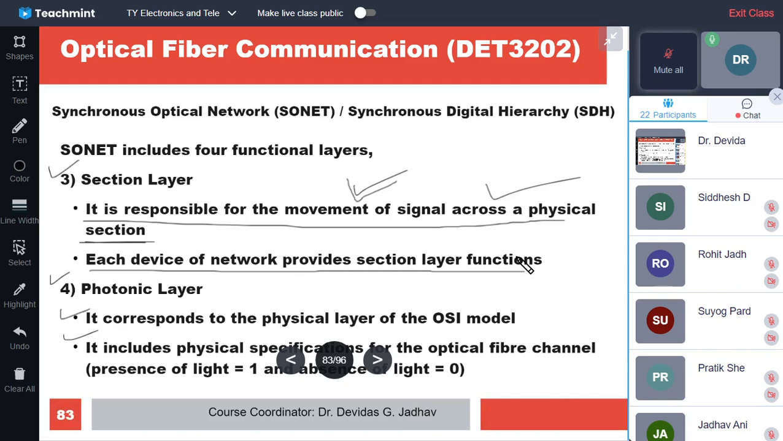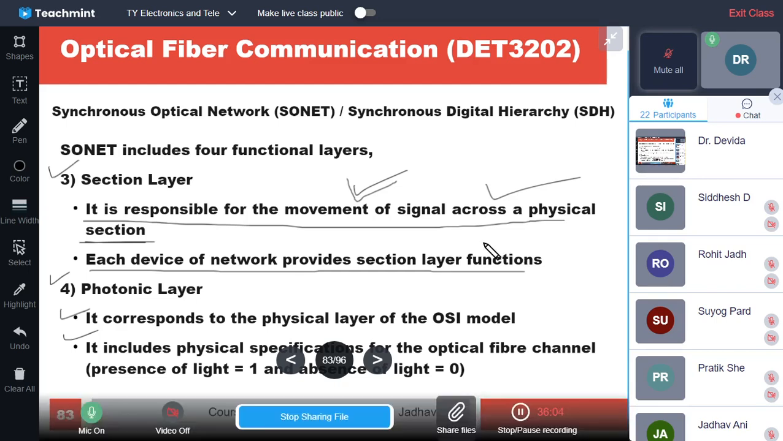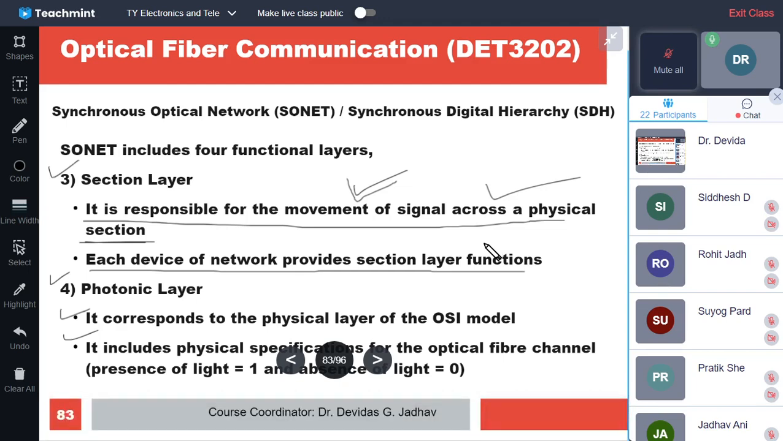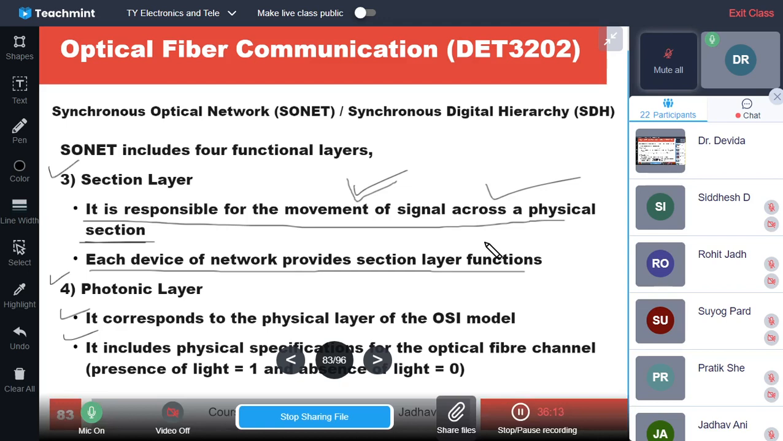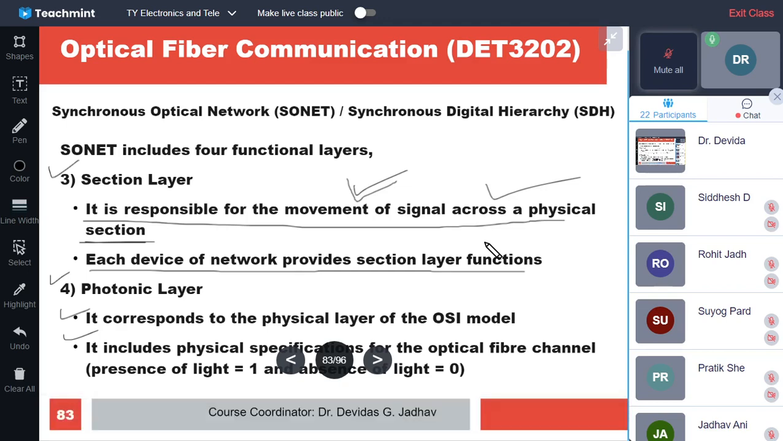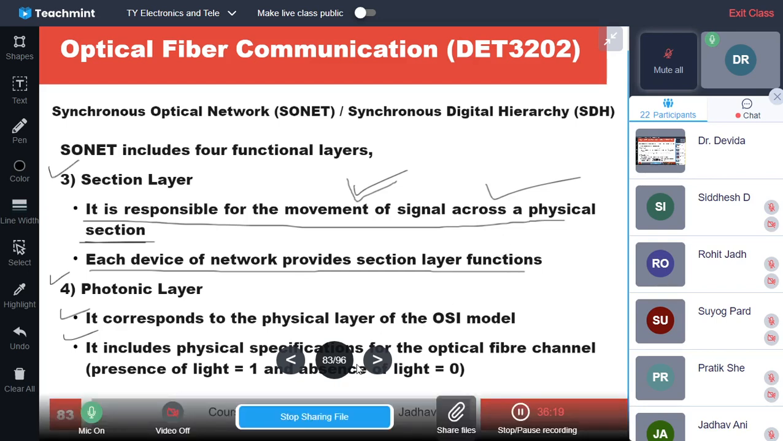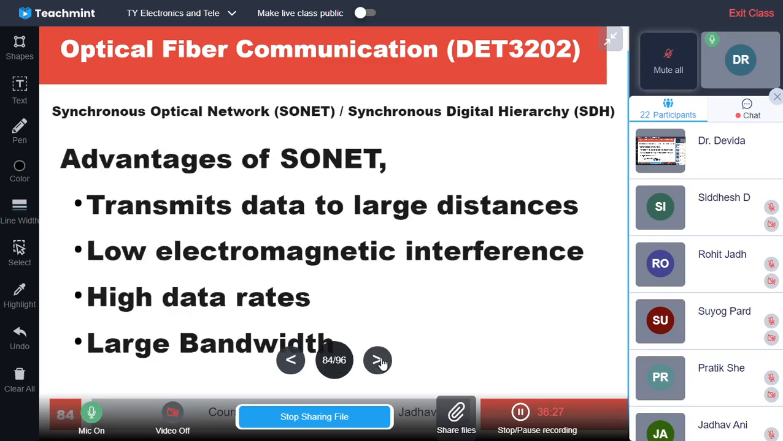So how is the conversion done? 1 is there, light is on; 0 is there, light is off. So an optical signal is created by making the LED or source turn on and off. This conversion happens in the photonic layer, so this is the function of the photonic layer. These are the 4 layer functions of SONET.